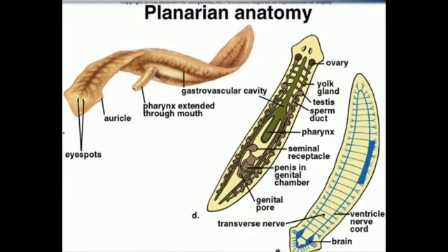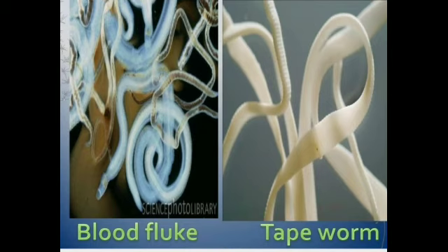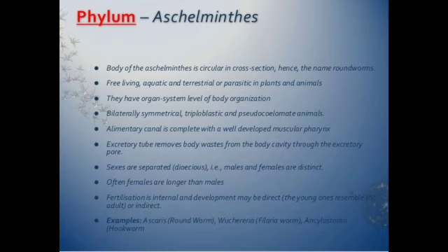Mostly they are free living predators. They are present in terrestrial, freshwater and marine habitats. Here see two examples I have taken. One is tapeworm, another is blood fluke. See, flukes and tapeworm are major parasites of economic importance to human and domesticated animals. Clear? So these are some of the examples.